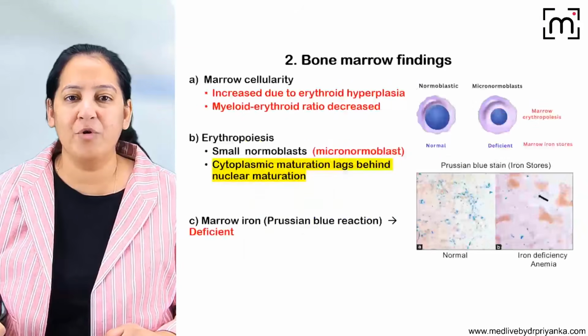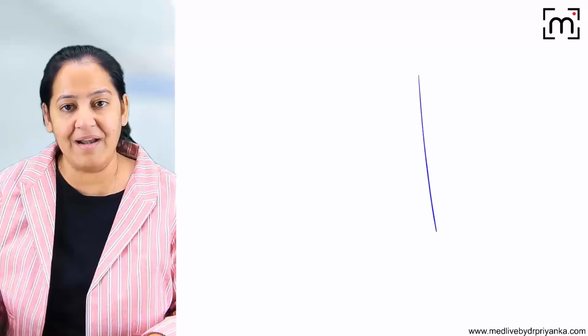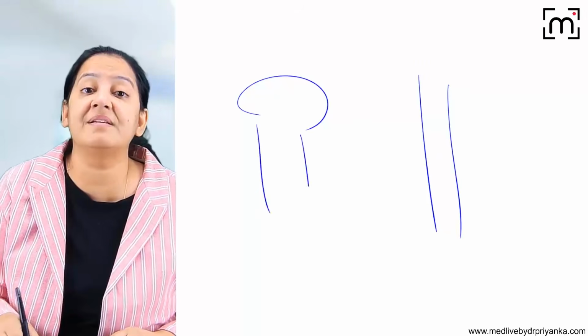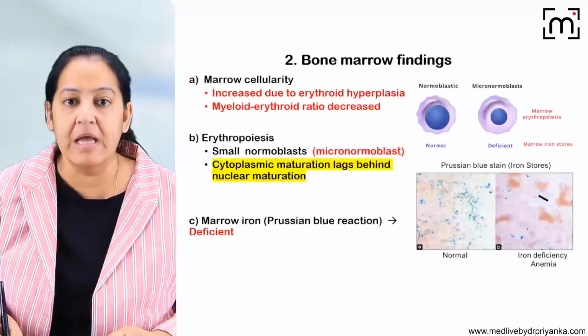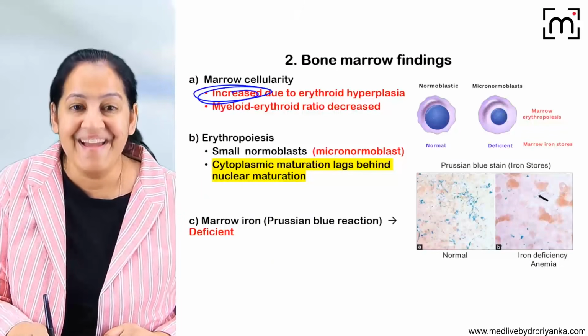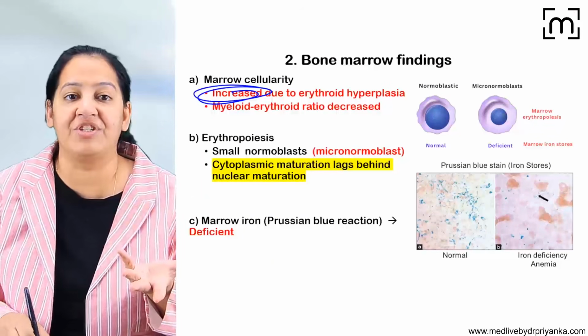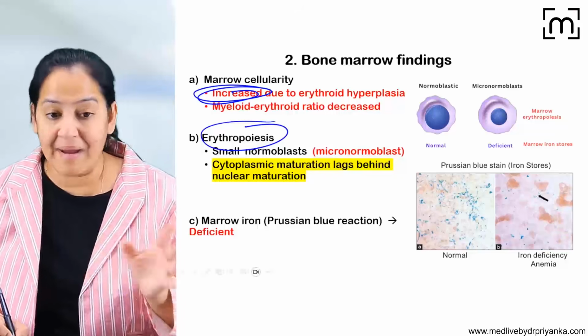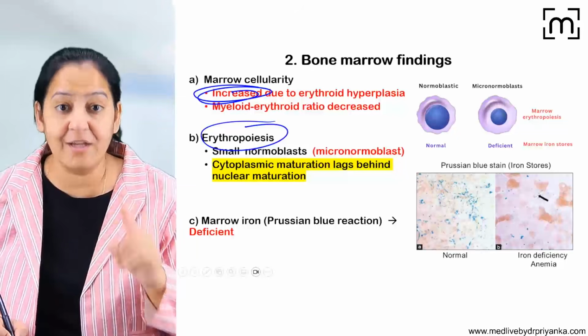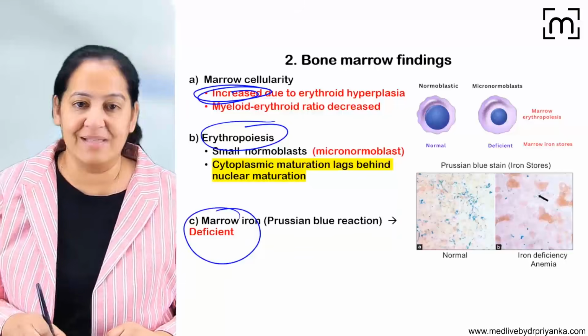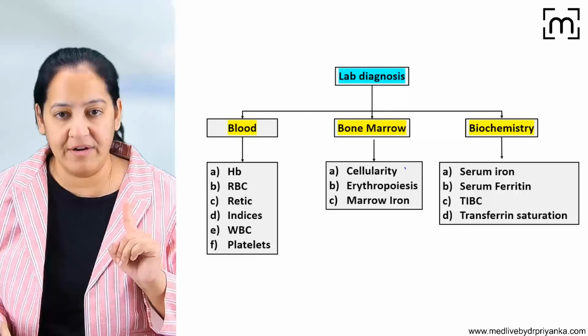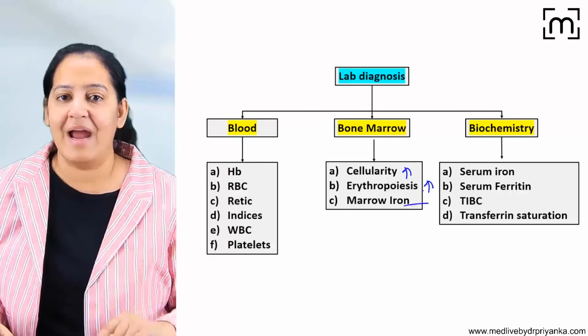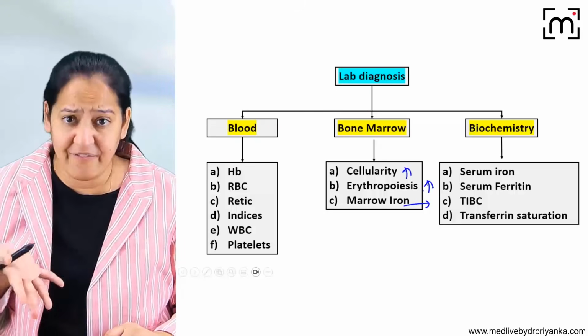Tell me the cellularity in the bone marrow. Since the RBCs in the blood are less, the bone marrow will try to compensate and synthesize more and more RBC. So cellularity is high. And most of the cells show erythroid hyperplasia. There is erythropoiesis, with no megakaryopoiesis or granulopoiesis, and the marrow iron is deficient. So that is the bone marrow finding. Cellularity is high, erythropoiesis is high, and marrow iron is depleted because it is iron deficiency.